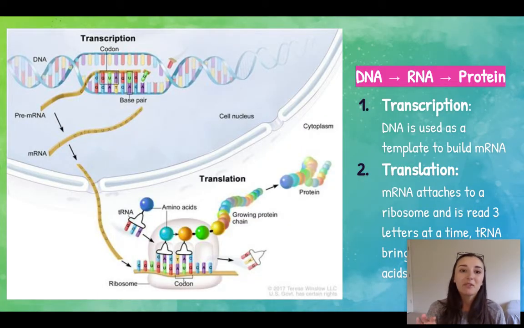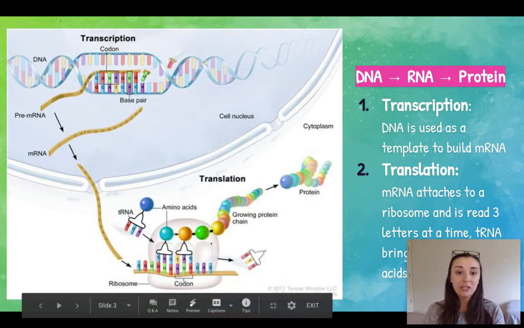All right, so the transfer of information from DNA to a protein is always in the same order for the majority of organisms. It goes from DNA to RNA to protein. So to get from DNA to RNA, that's the process of transcription. It happens in the nucleus, and your DNA is used as a template so that the RNA strand can be made, and that's mRNA that's being made. And then that mRNA strand moves out into the cytoplasm for translation to occur.